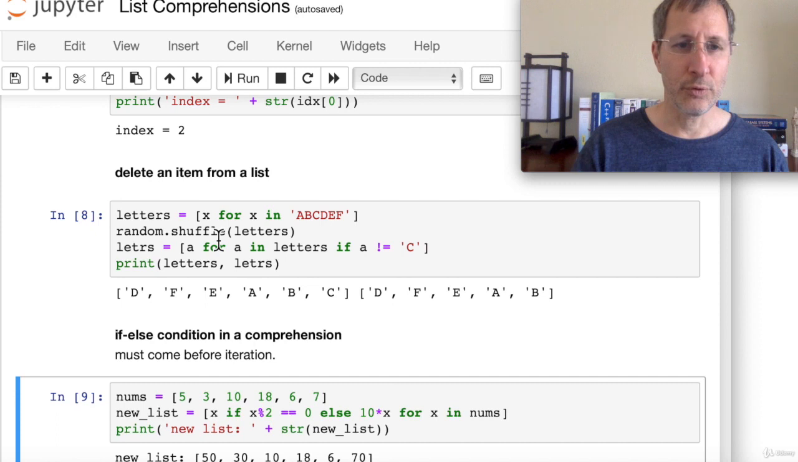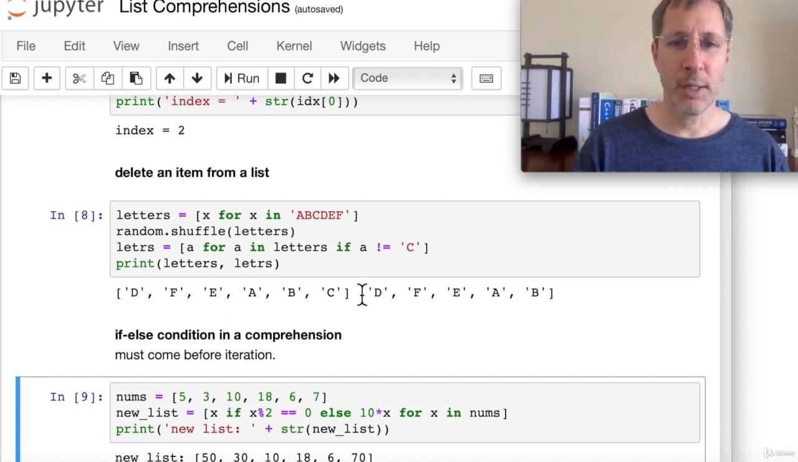We shuffle those using this random function. So now we have shuffled letters A, B, C, D, E, F, and each one of them is basically a string object in the letters list. So we're going to create a new list that passes this test: A for A in letters if A is not C, right? In other words, every letter in this list except for uppercase C. So we're going to get A, B, D, E, F.